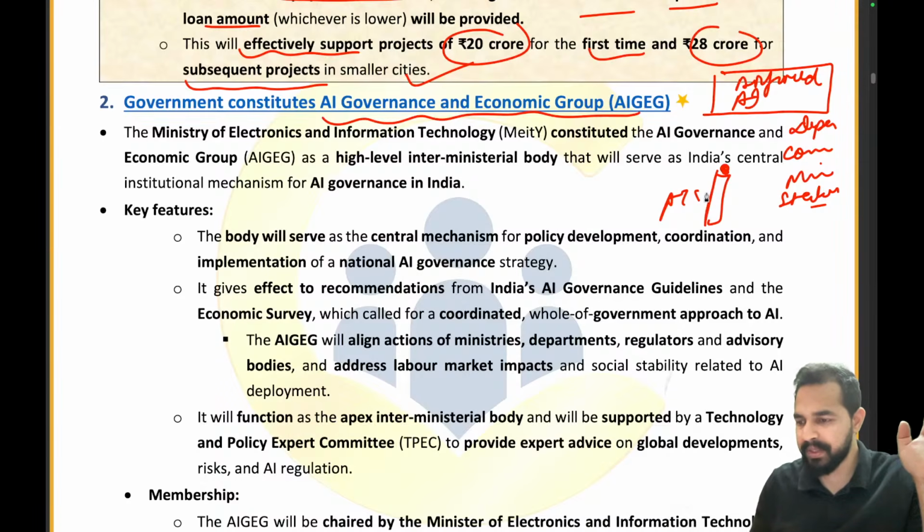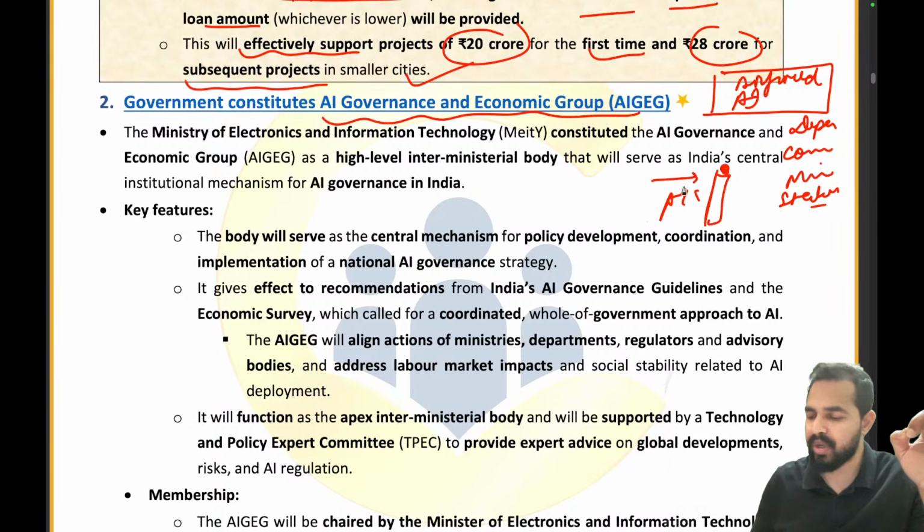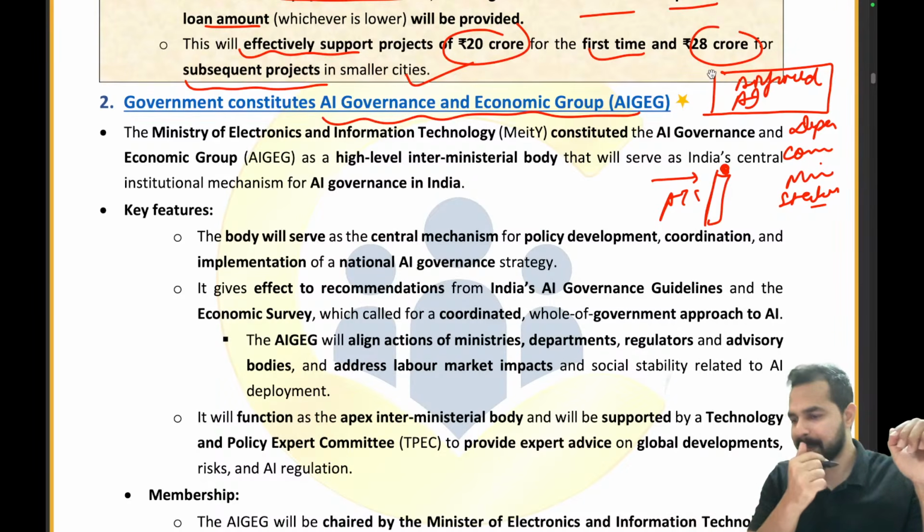Do you guys agree with me? So my dear friends, the AIGEG committee or group which the government has created will work as the air traffic controller for this airfield of artificial intelligence.